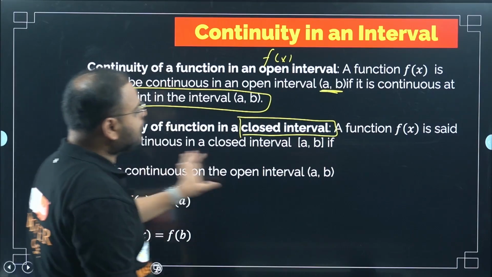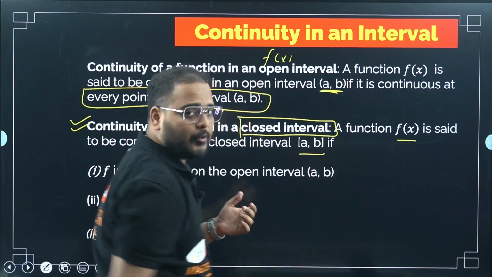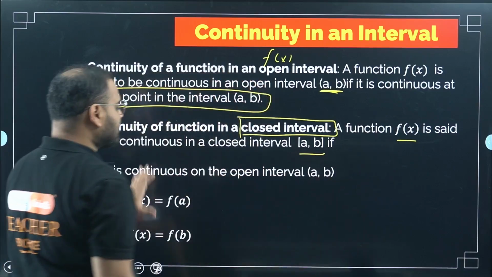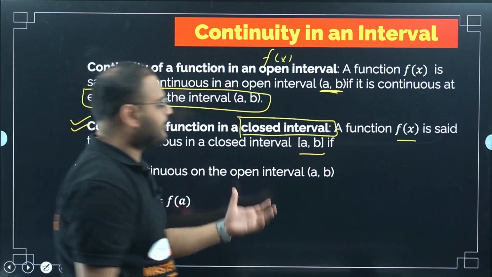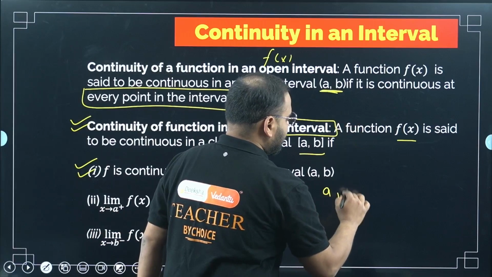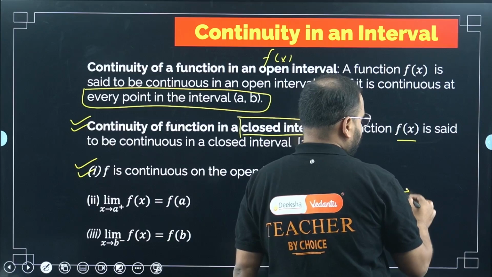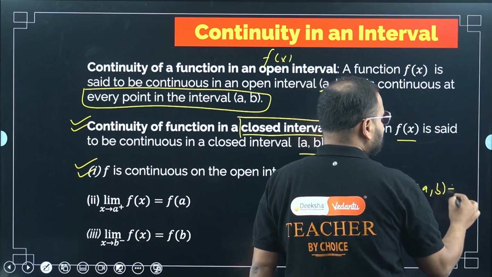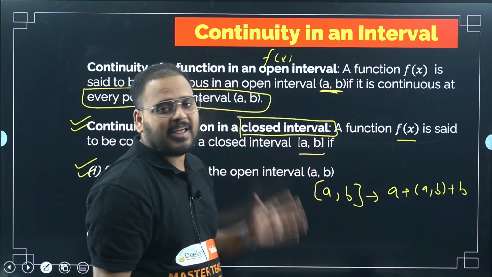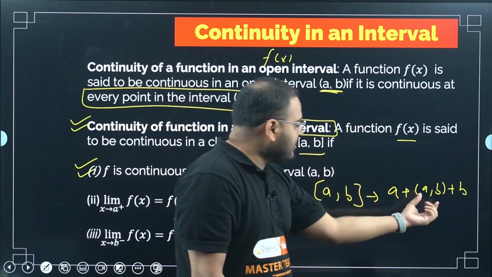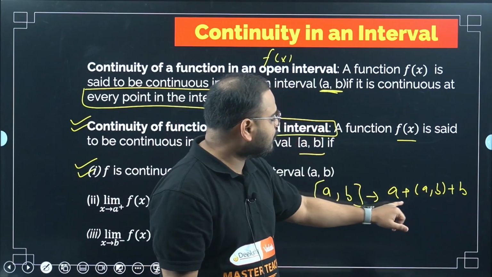For this function f(x) to be continuous in the closed interval a, b, we have certain conditions. First, how will you define the closed interval a, b? Please understand this. Obviously, a should be there, plus a to b should be there, and plus b should be there. If I compare the closed interval a, b to the open interval a, b, what's the difference? Apart from the points between a and b, I should also have a and b, correct? So I should include a and b.